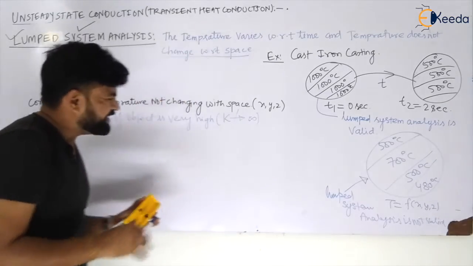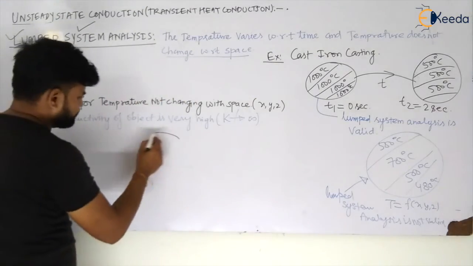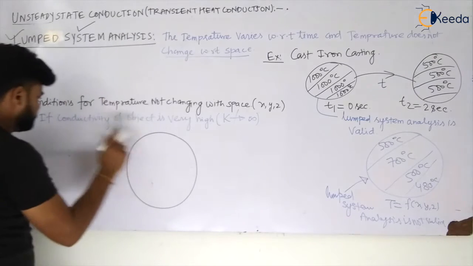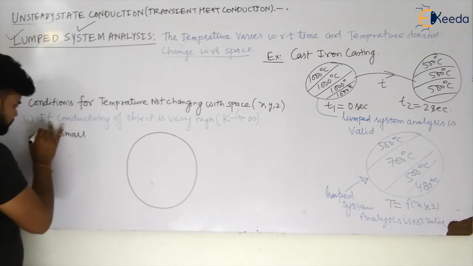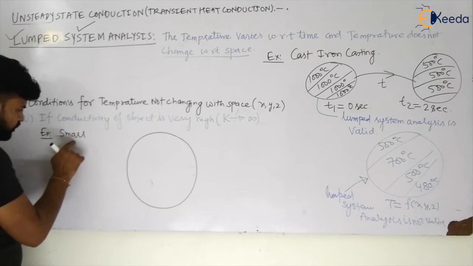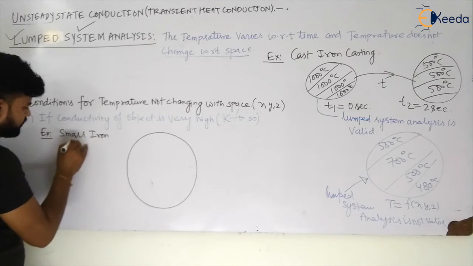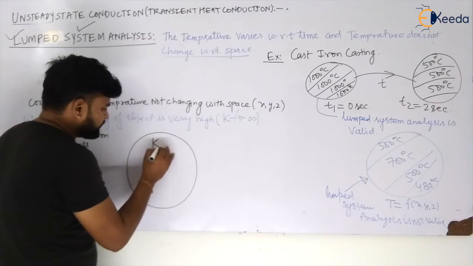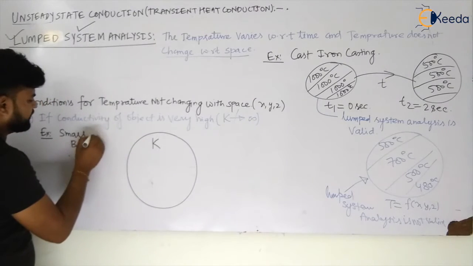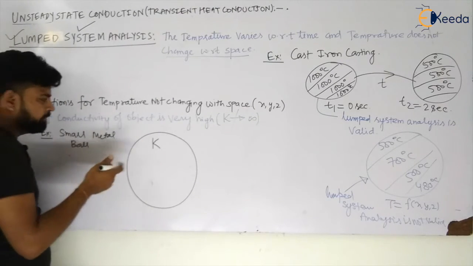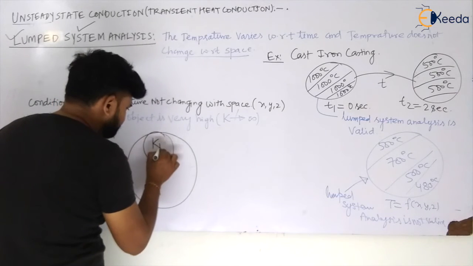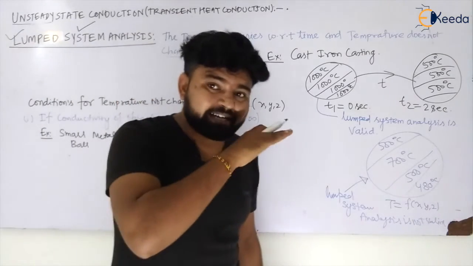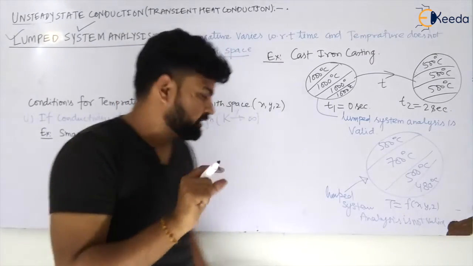So my dear students, understand it carefully. Let us say we are having an object, let us take the example of a small iron ball. The conductivity of any metal is very high. So if the conductivity is high, then my dear students, you have seen in conduction that the temperature gradient will be less.